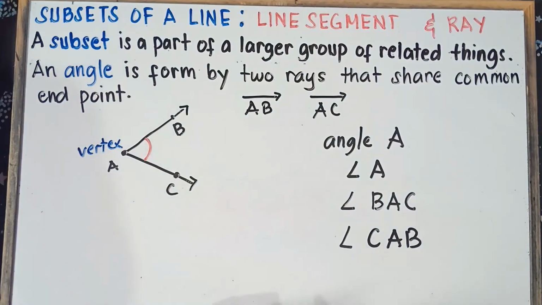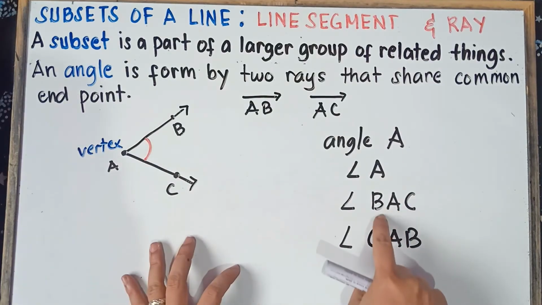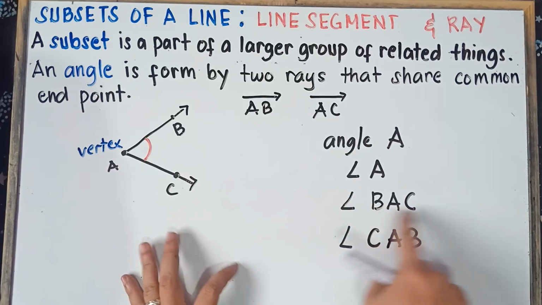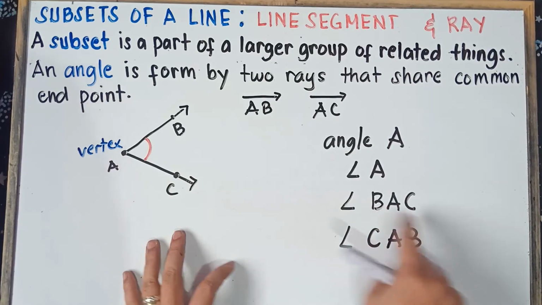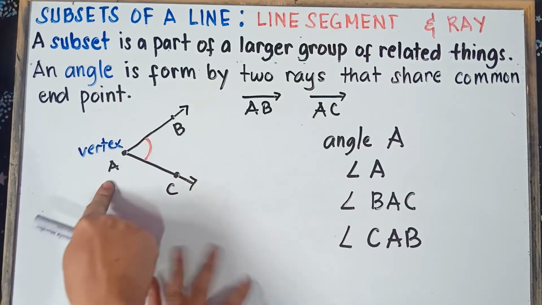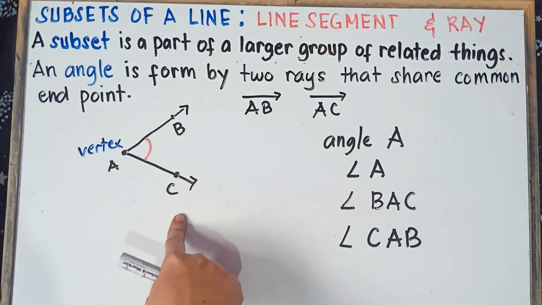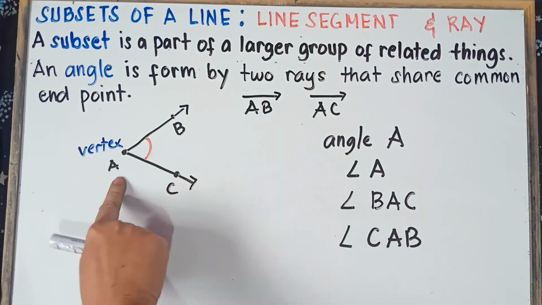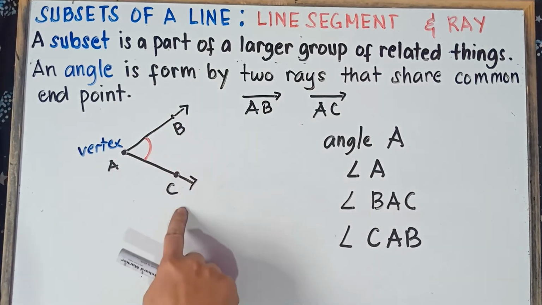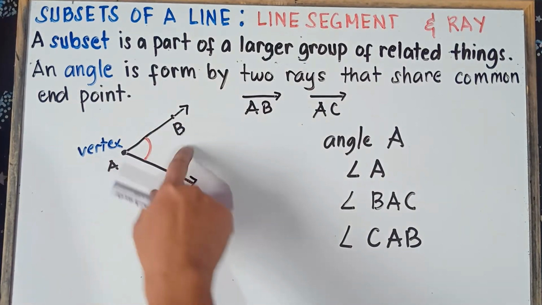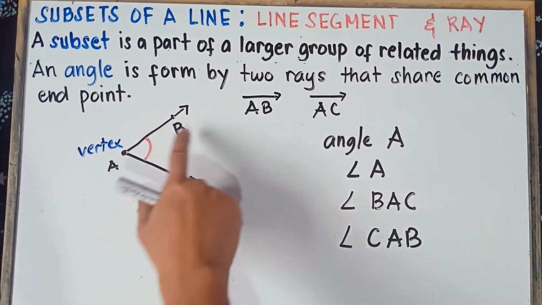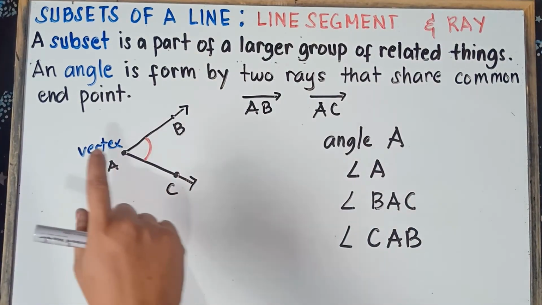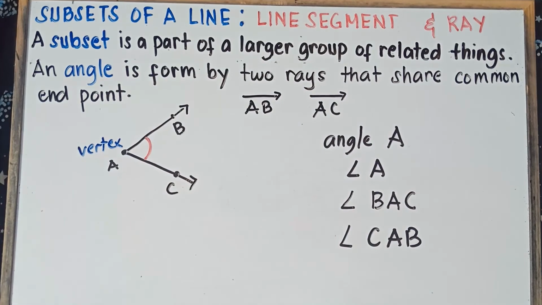Once again, just make sure that letter A will be the center part of the following letters. So A must be in the middle of the following three letters: B, A, and then C. This is the same as C, A, and then B. So BAC is the same as CAB. Therefore, we can name this angle A, angle BAC, or angle CAB. That's the thing there, class, with regards to the angles.